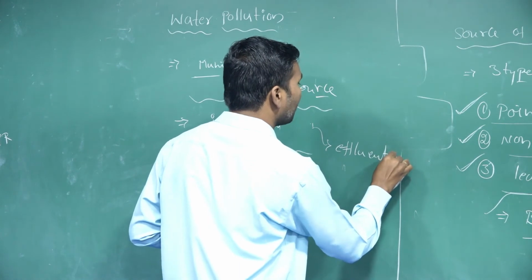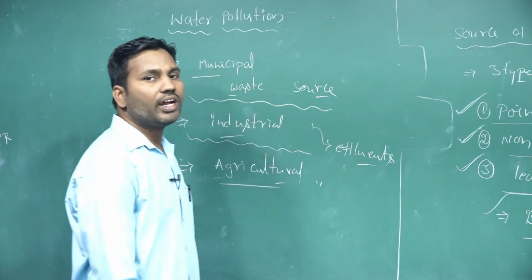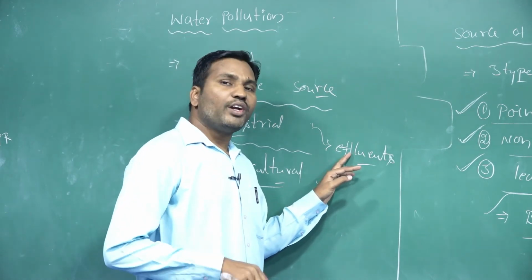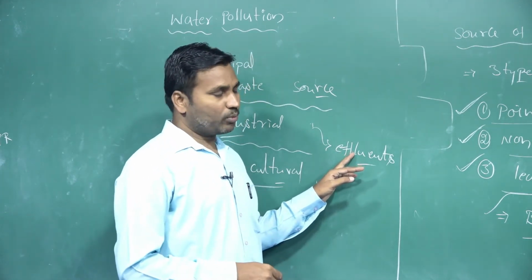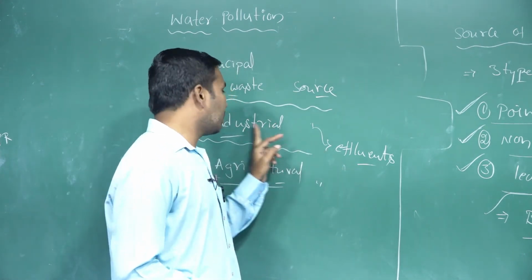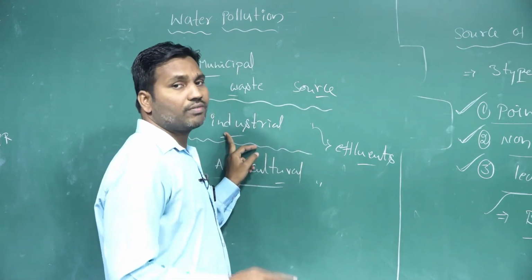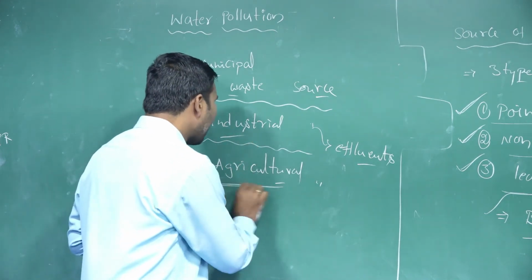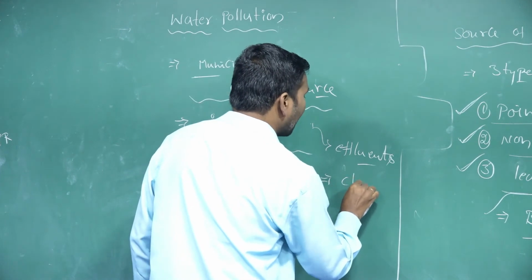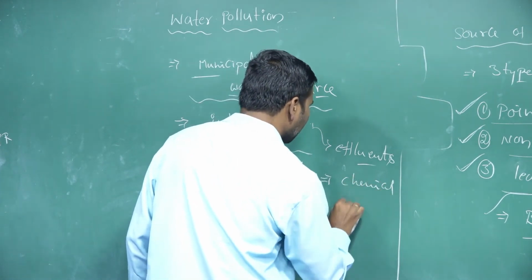So industrial effluents, whether we are taking the industrial wastewater or the industrial effluents, when they are directly released into the water bodies, that may cause water pollution. It is the second source of water pollution. And the agriculture wastages. Agriculture wastages means different types of chemicals,